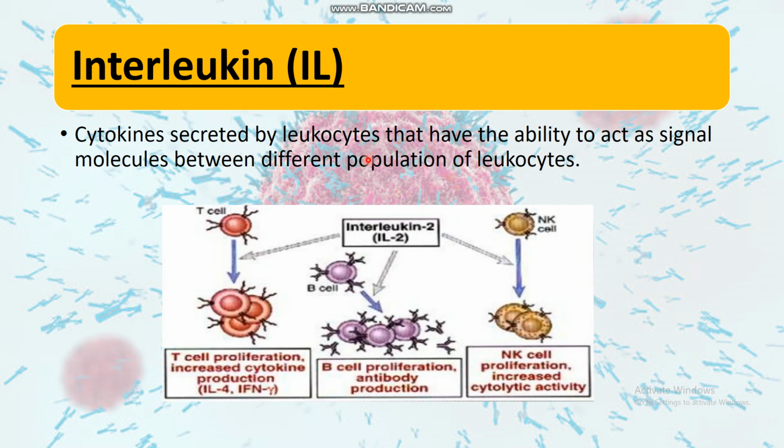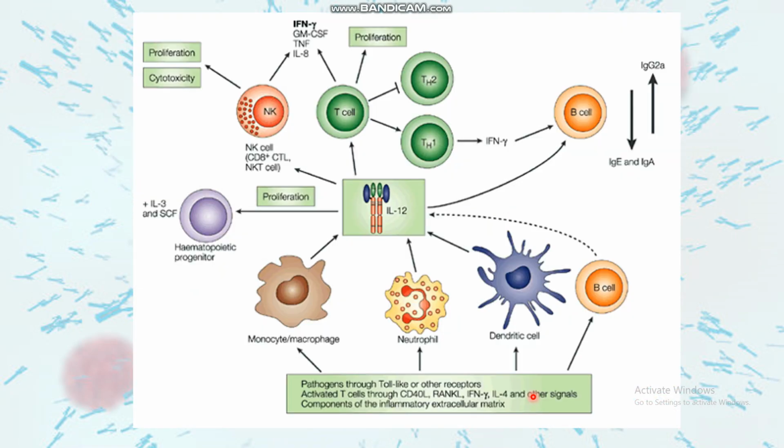Interleukins are cytokines secreted by leukocytes that have the ability to act as signal molecules between different populations of leukocytes. Here, interleukin-2 acts on T, B, and NK cells to perform cell proliferation and different types of cytokine secretions. Here, interleukin-12 shows its functioning, how it works and how it helps in proliferation and cytotoxicity.